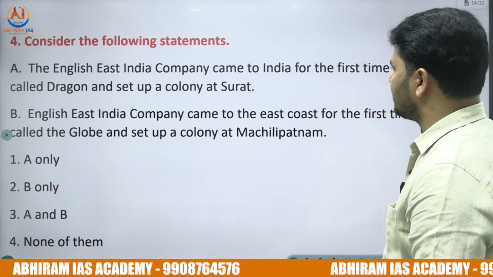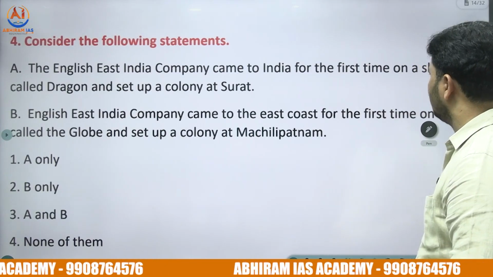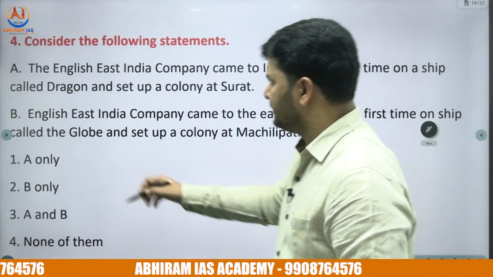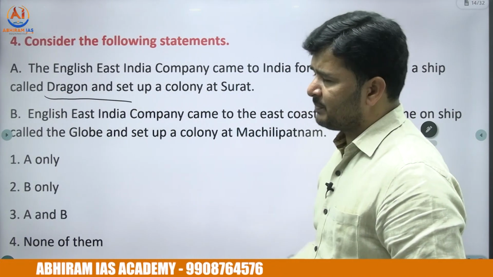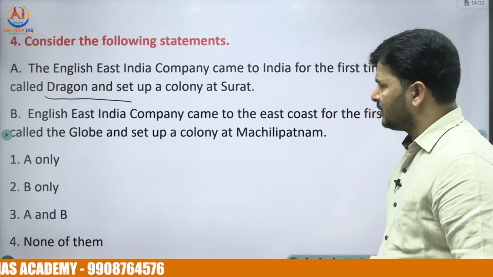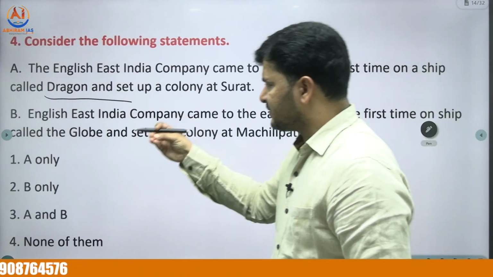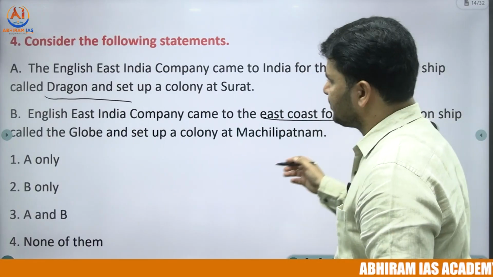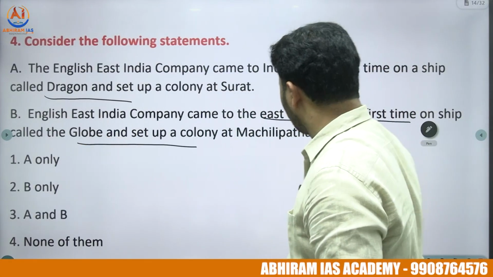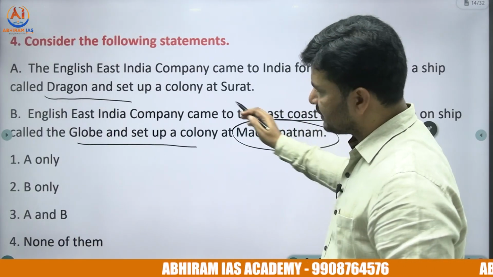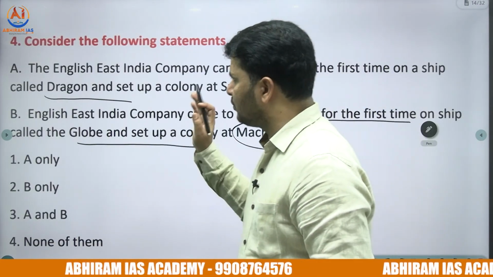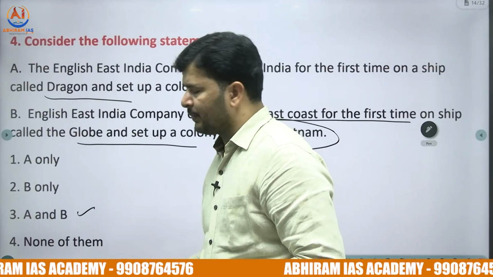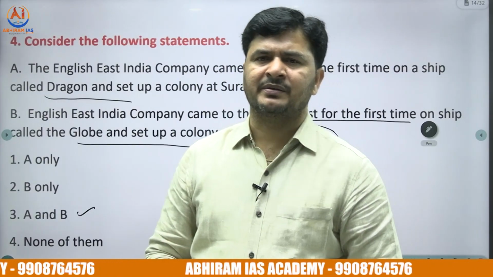Fourth question. The English East India Company came to India for the first time on a ship called Dragon. Once again, a factual question: Dragon, and set up a colony at Surat. A second statement: the English East India Company came to the east coast for the first time on a ship called Globe and set up a colony at Machilipatnam. And let me tell you the right answer for the fourth question is option 3. Both these statements are correct, right?